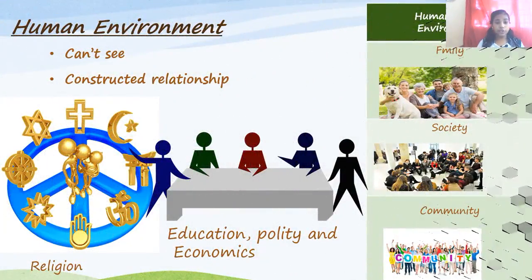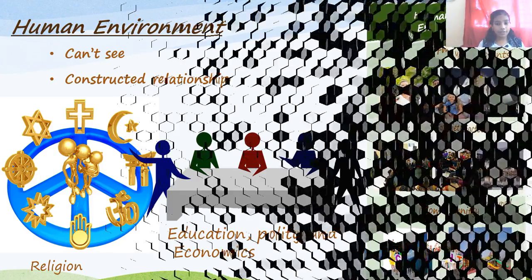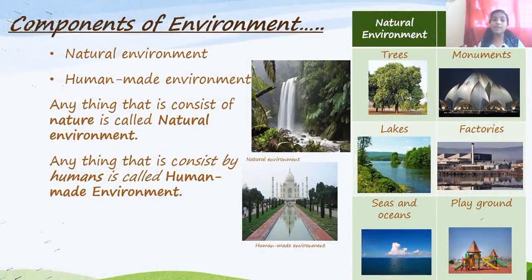You can see that the human environment is there, so no worry. Let's talk about the natural environment and the human made environment. What is the natural environment? Anything that consists of nature is called the natural environment.